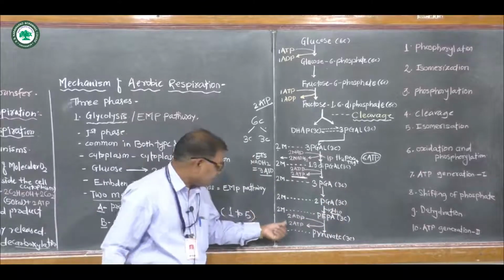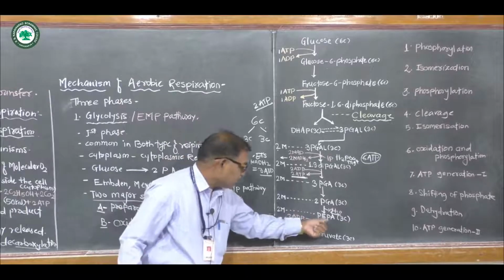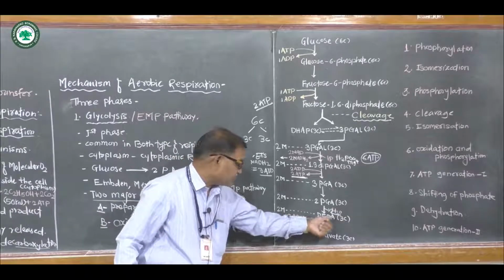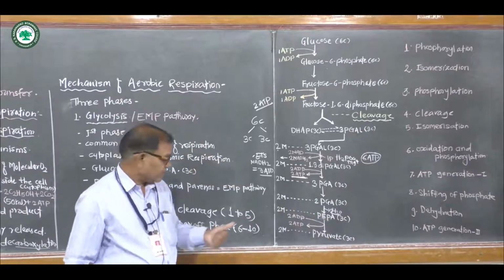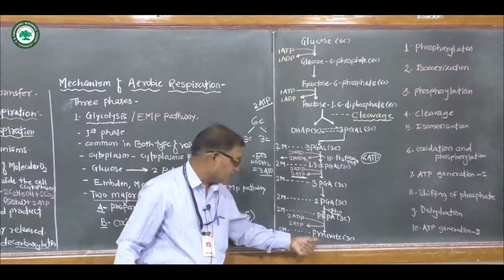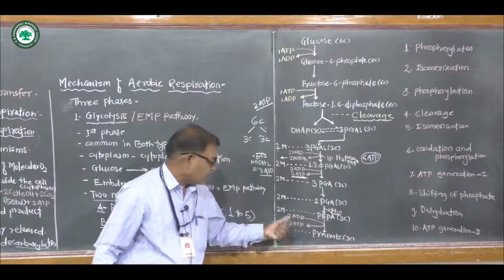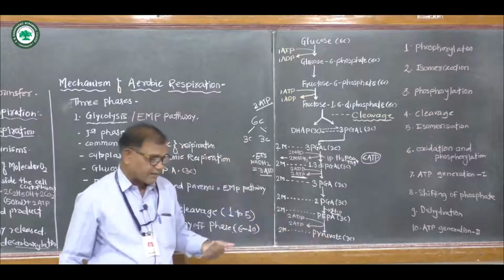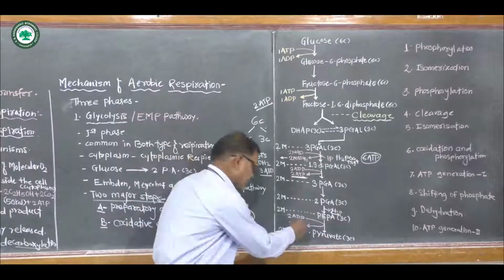And in the last step, 2 molecules of phosphoenol pyruvic acid are converted into pyruvic acid. 2 molecules of pyruvic acid or pyruvate, 3 carbon compounds, are formed by phosphorylation.